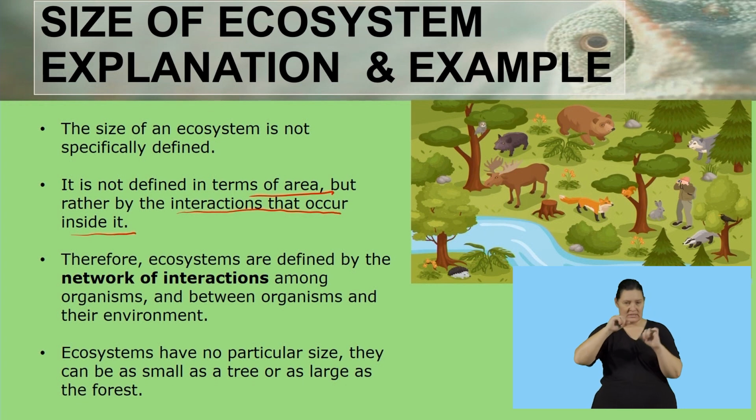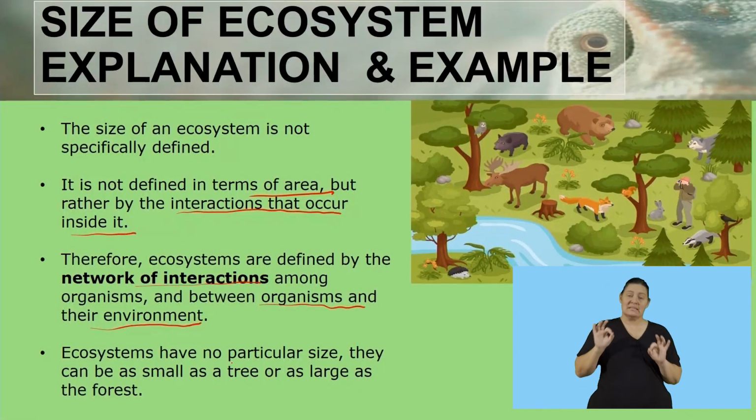So ecosystem size is not defined by how big the space is, but by how many organisms interact with one another. Ecosystems are defined by the network of interactions among the organisms and between the organisms and their environment.